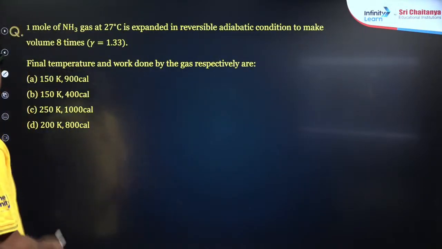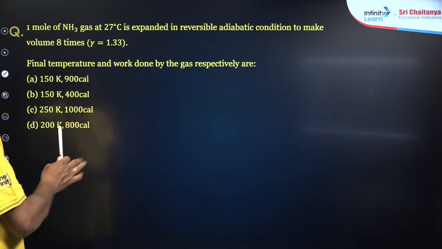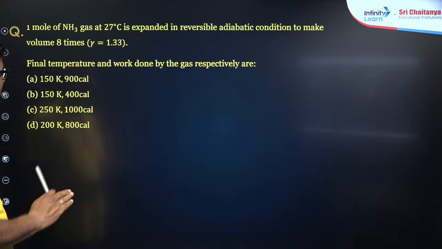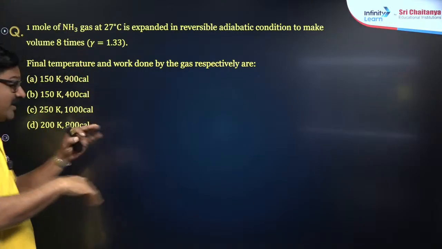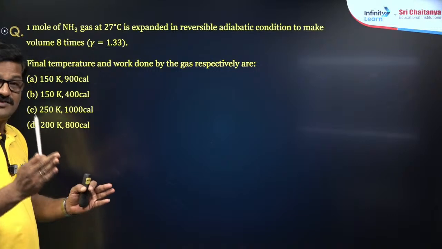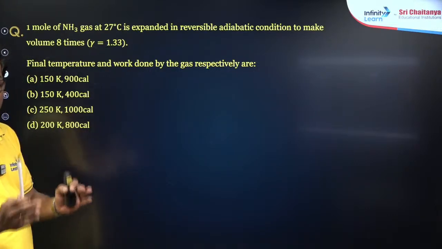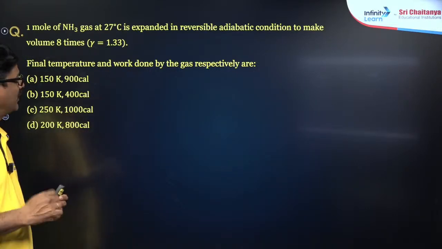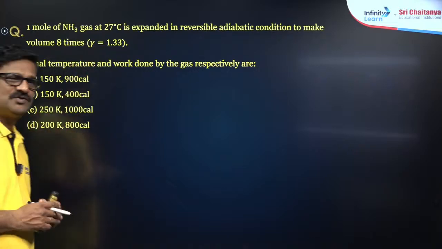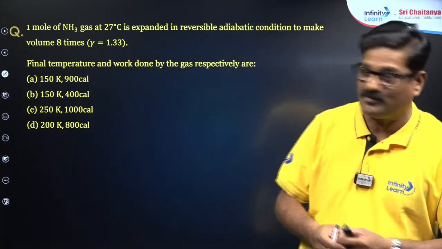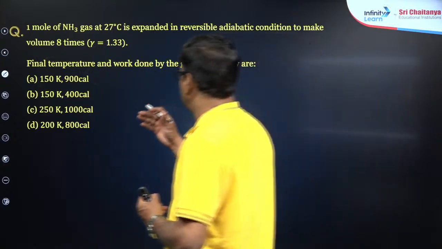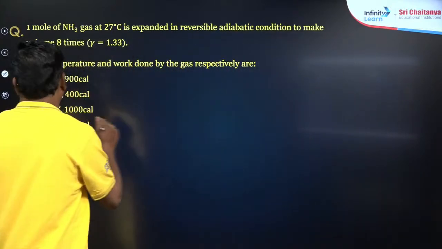Next, one more question. 1 mole of ammonia gas at 27 degrees centigrade is expanded in a reversible adiabatic condition to make the volume 8 times. If V1 is equal to V and V2 is equal to 8V. Okay. So, its Poisson ratio is given 1.33 because it's polyatomic, we know that it is 1.33. Final temperature and work done by the gas respectively.